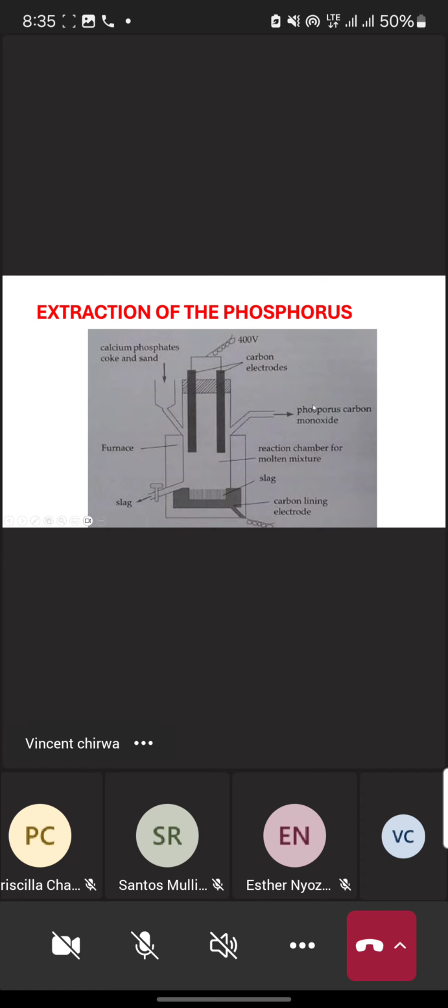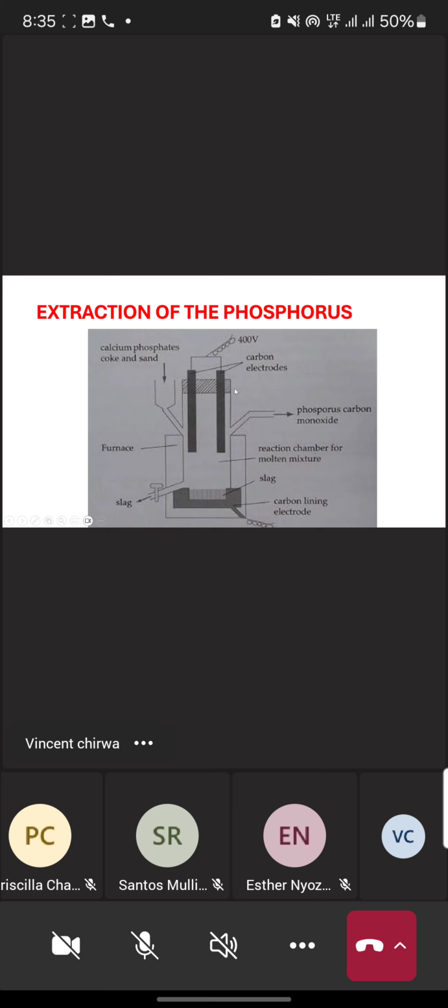At first, remember this reaction is done at a high temperature, which is 1450 degrees. So our phosphorus is now existing in like a gaseous state.